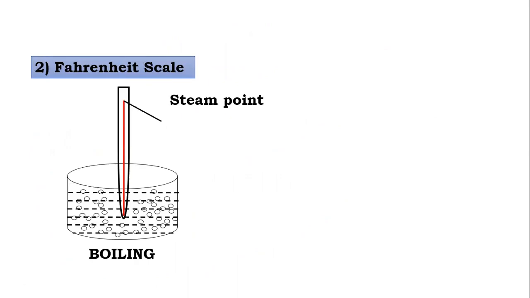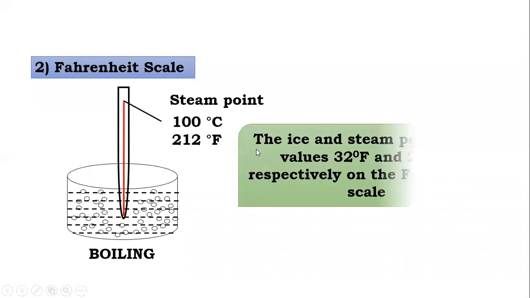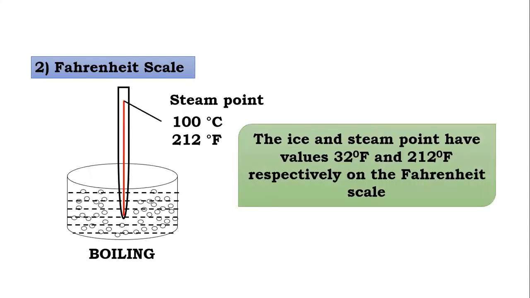We already discussed that the boiling point is 212 Fahrenheit for the Fahrenheit scale, and for Celsius 100 degrees Celsius. So the steam point or boiling point is 100 for Celsius and 212 for Fahrenheit. And you know that the ice point is 0 and 32 respectively. So you can see here 32 Fahrenheit and 212 Fahrenheit. They are the ice point and steam point or the boiling point.